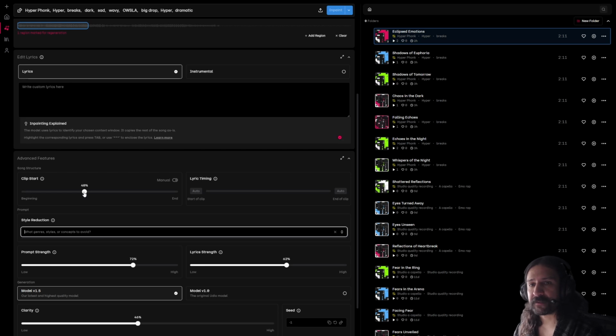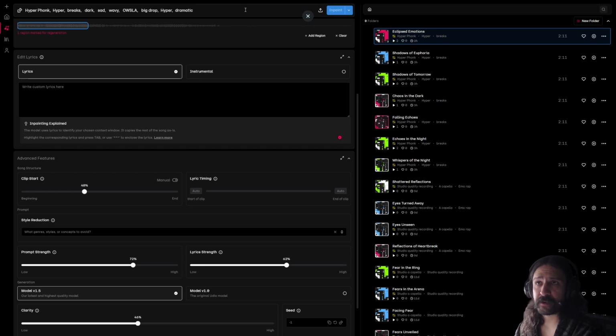Now, above that, we have clip start. Right here, the way we have it set up, we're starting a new generation from scratch. Where do you want that generation to start? Middle of the song? Do you want to start at the beginning of the intro? To start near the end for some reason? In most cases, you're going to start 30 to 40%, somewhere around where the song really kicks off, and then you're going to add the intro later on.